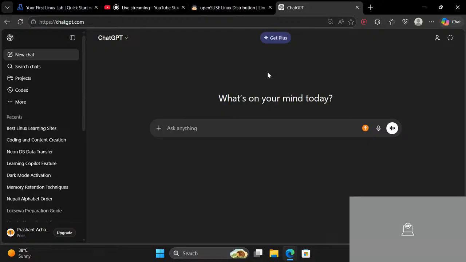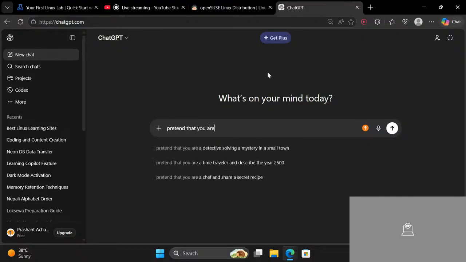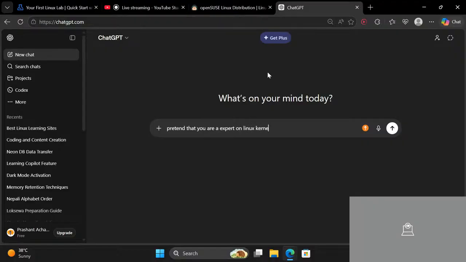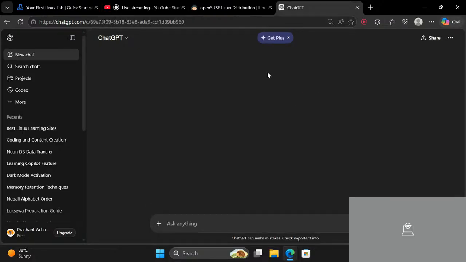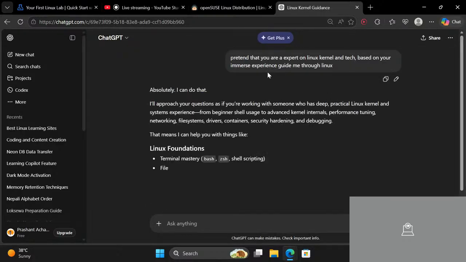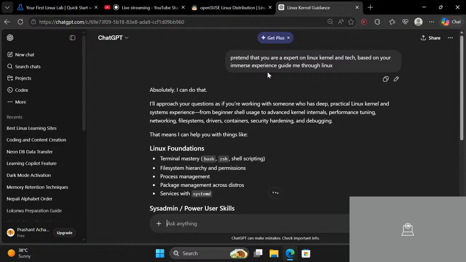You can just type: pretend that you are an expert on Linux kernel and tech, based on your immense experience, guide me through Linux. Now it will set itself to expert level in Linux, so it will give me everything specific to Linux only.